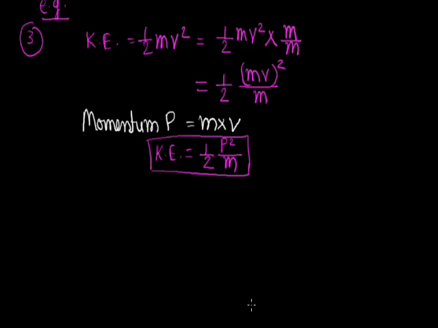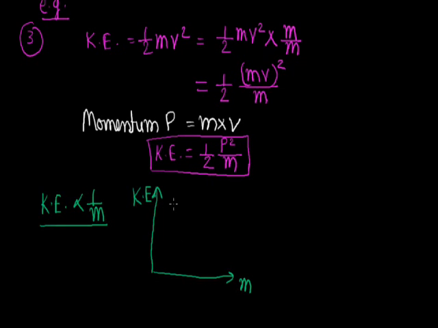Now, as it is clear from this equation, kinetic energy is inversely proportional to mass m. So as we plot the graph between kinetic energy and mass, we get a graph like this. Here momentum is constant.